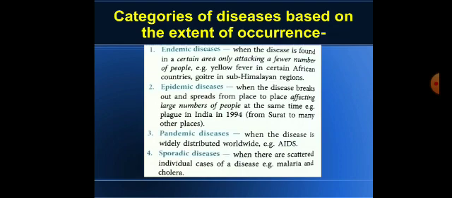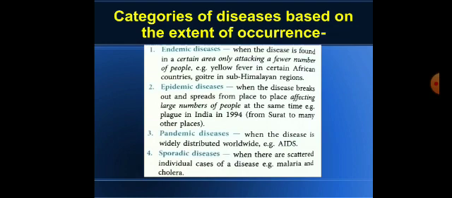Now epidemic, it is a disease which breaks out and spreads from place to place, from one country to another country. It affects a large number of people. As given in the example, in 1994 the plague in India spread from Surat to many other places, means from Surat to other states of the country.